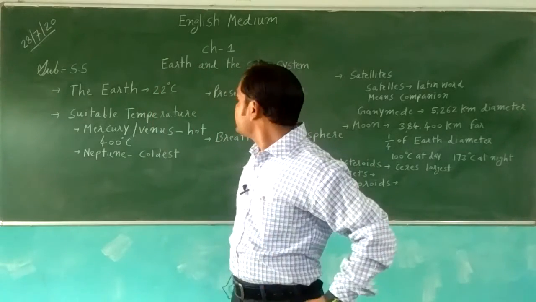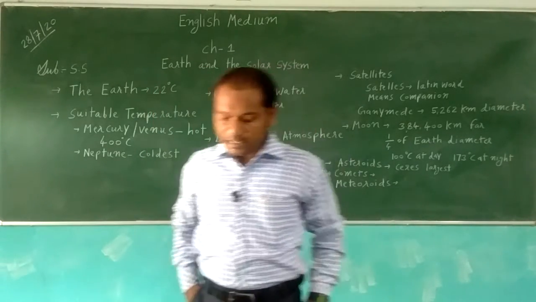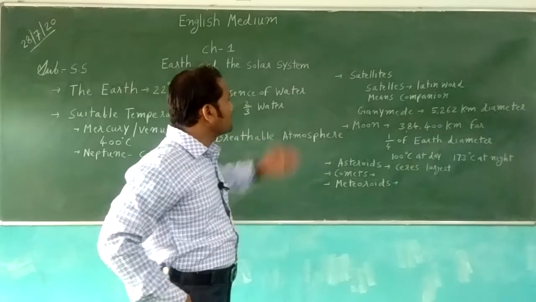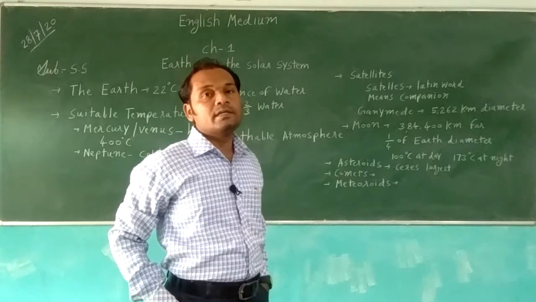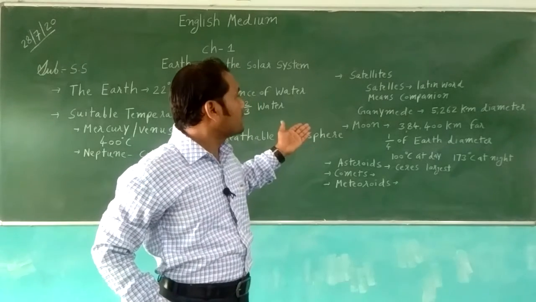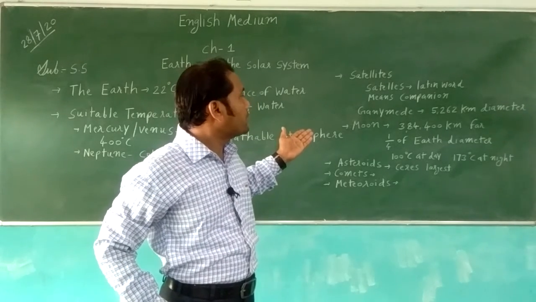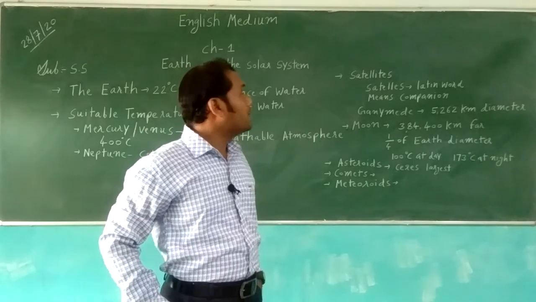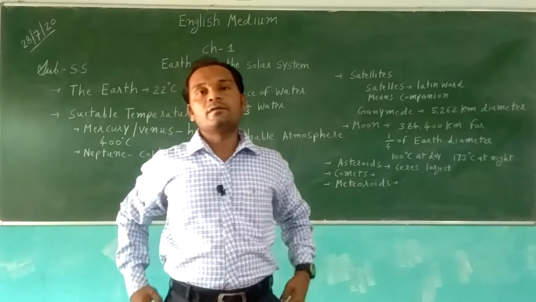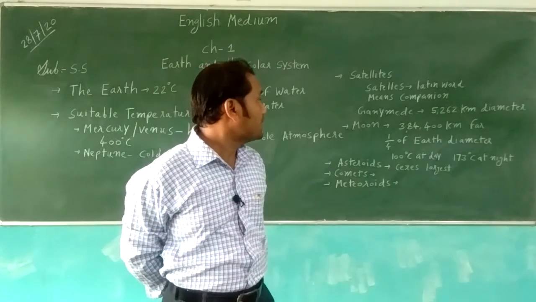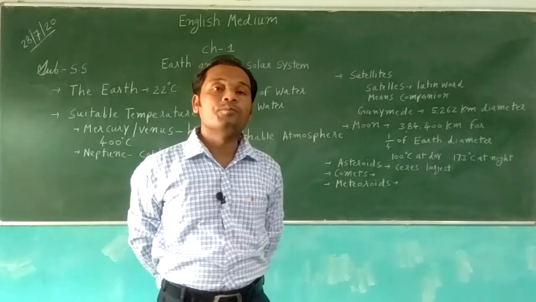Okay, next thing is satellite. A satellite is a small celestial body that is moving around the sun. The word satellite is derived from the Latin word satellis, and it means companion.